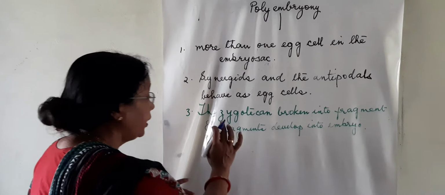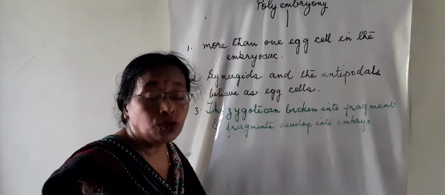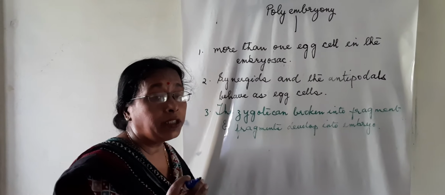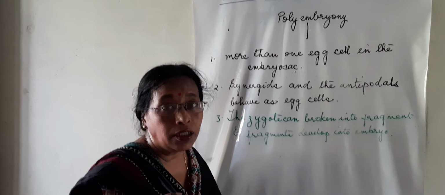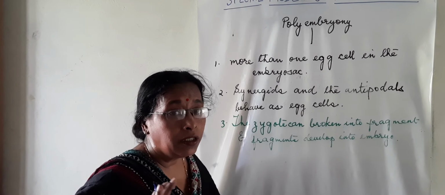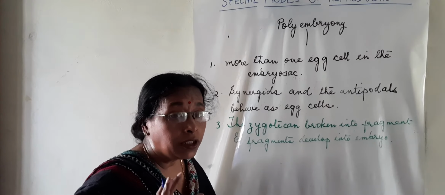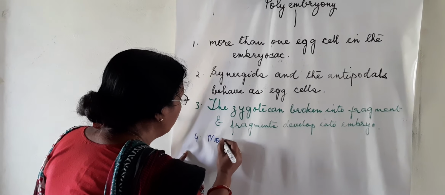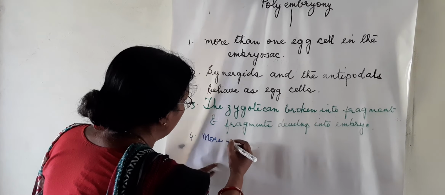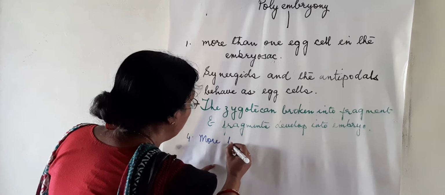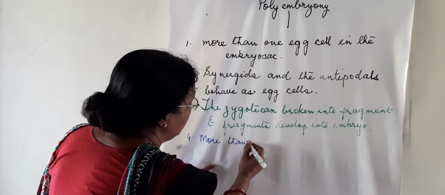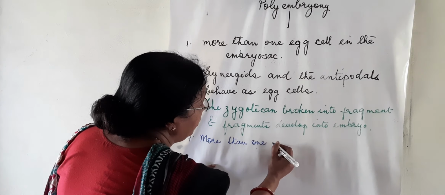Now we have seen that the zygote can be divided into fragments, and each fragment starts behaving like an embryo. Another case can be that more than one embryo sac is present.